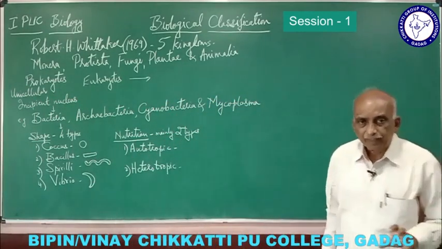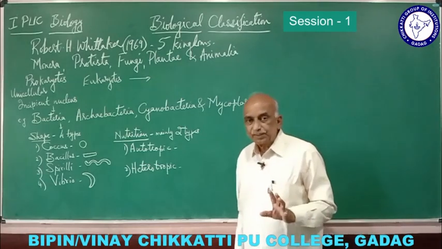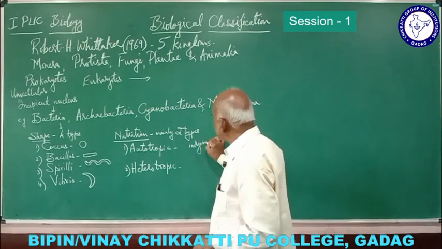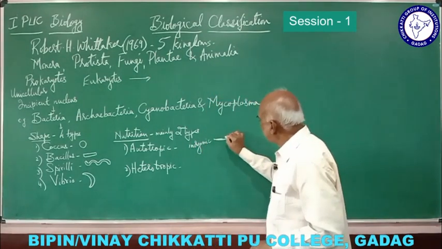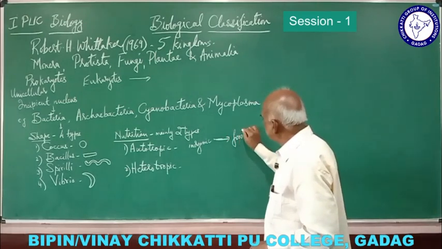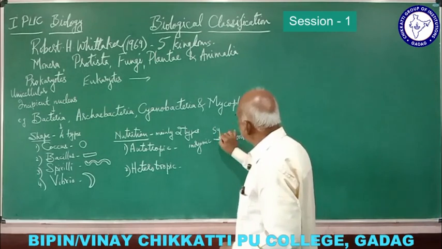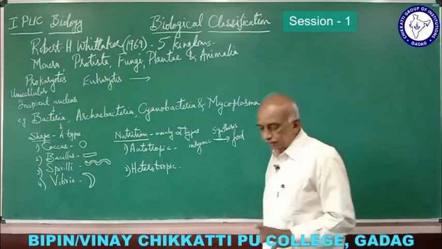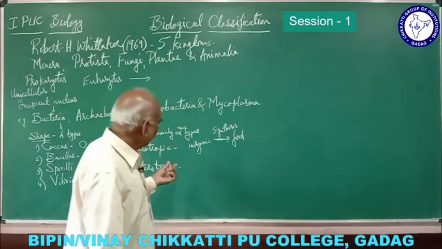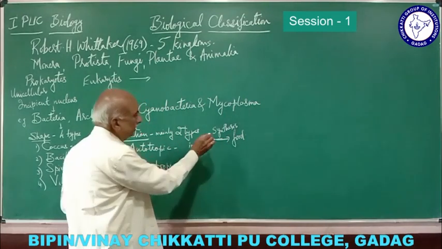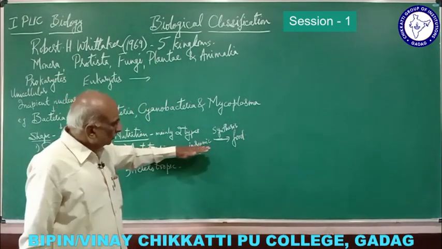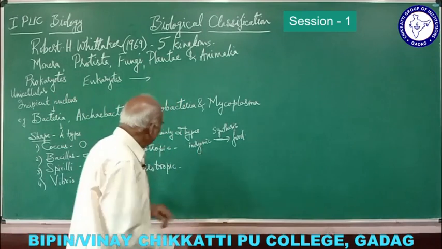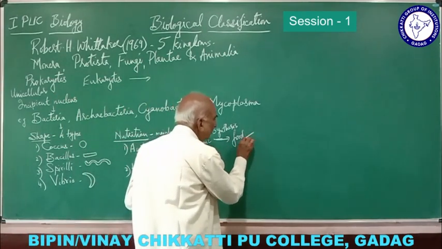They are capable of synthesizing their own food material using inorganic substances. So using inorganic substances, they are capable of synthesizing their food material. So they prepare their own food material, or they obtain their nutrition from these inorganic substances. Now these inorganic substances are different for different bacteria again. Now in autotrophic again we come across two types.